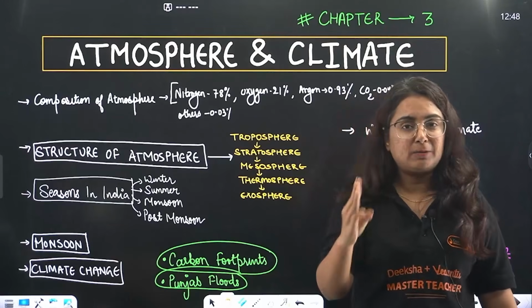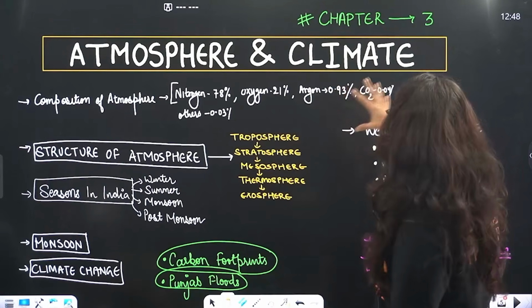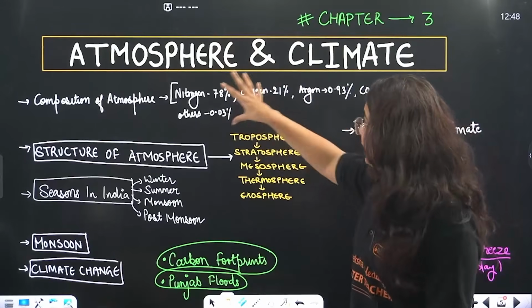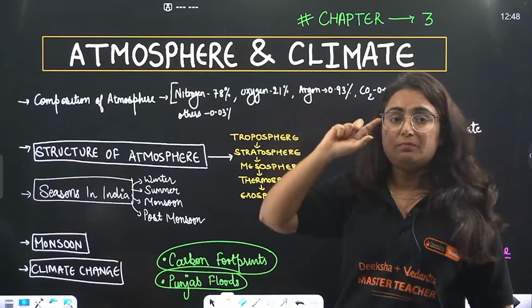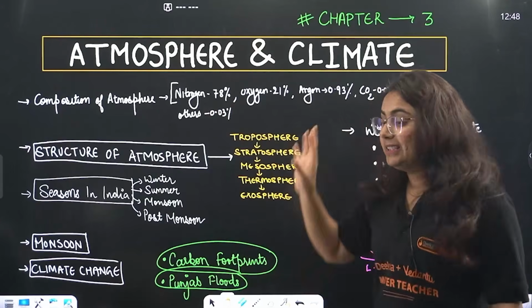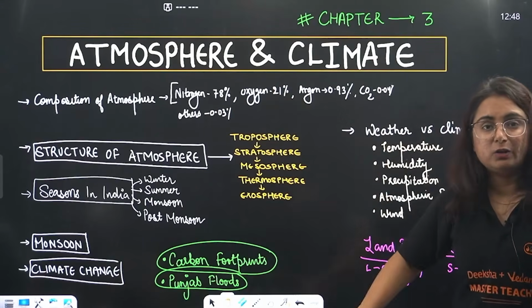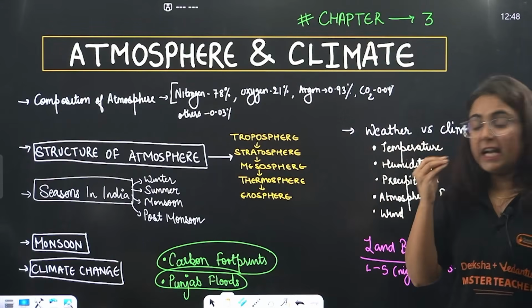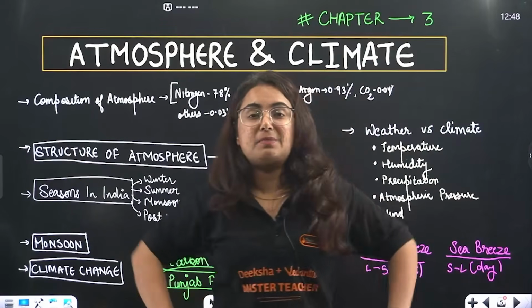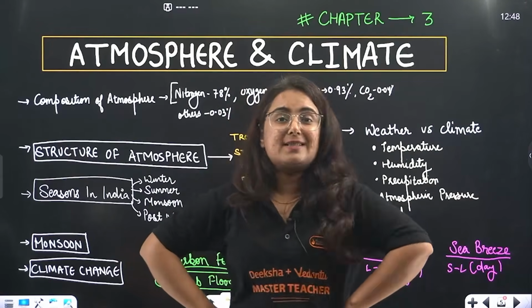Moving to the third chapter in the list, that is atmosphere and climate, chapter number 3. In this chapter, first we will start with the composition of atmosphere. This is something you're learning since childhood: the atmosphere is the blanket of air in our surroundings.